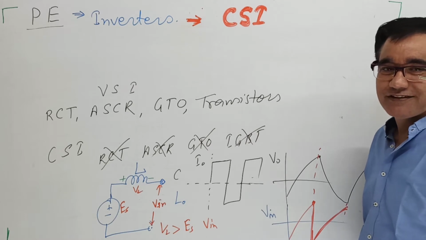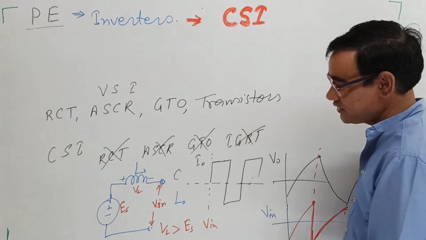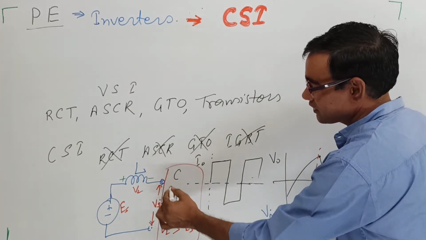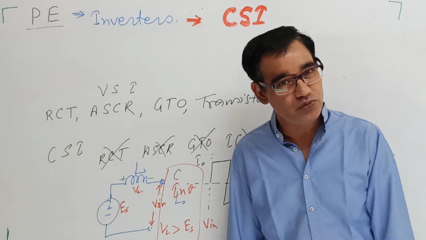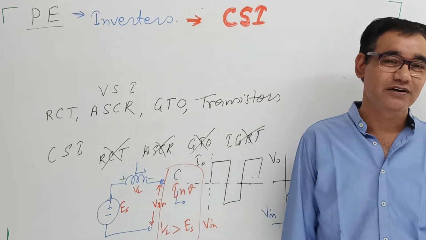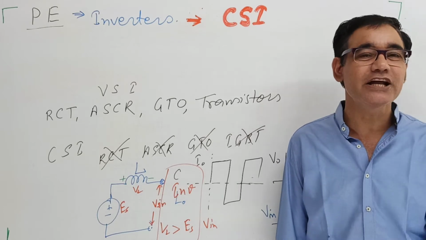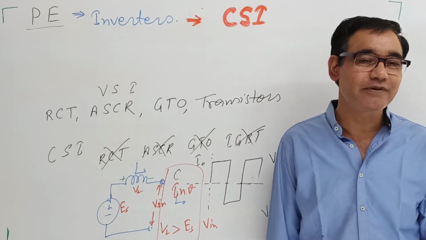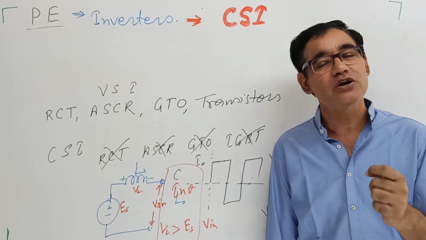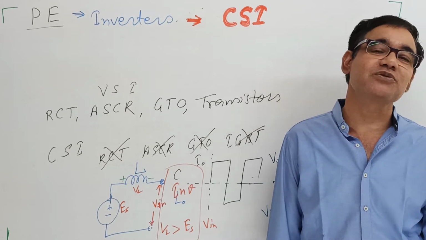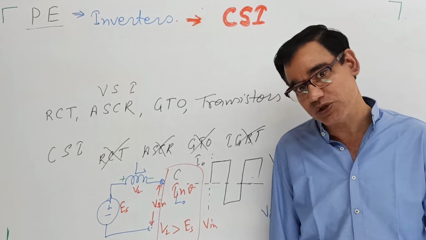That's why we can say the reverse voltage will appear across the switches connected ahead, here in the inverter. So here the negative or reverse blocking is required. Reverse blocking is essentially required. Definitely it is required. So the reverse blocking capability requirement is essential. We are not using switches that don't have reverse voltage blocking capability in the current source inverters, as we are using in the voltage source inverters.